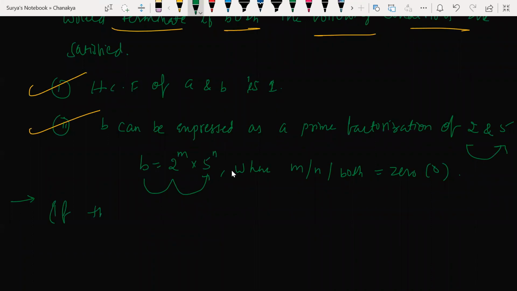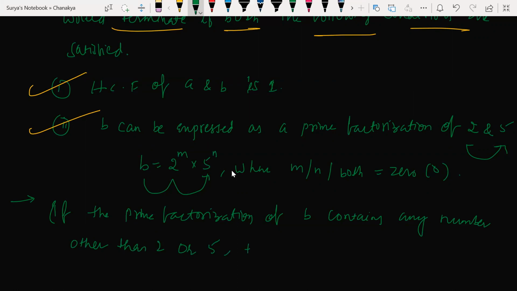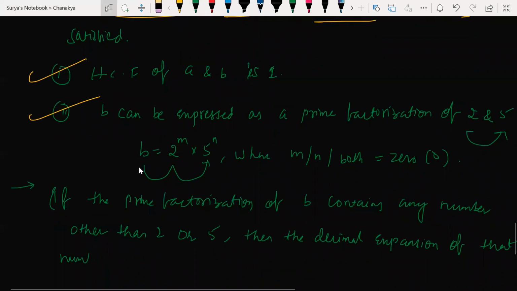If the prime factorization of B contains any number other than 2 or 5, then the decimal expansion of that number will be recurring.